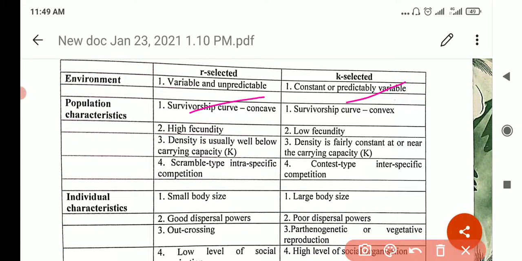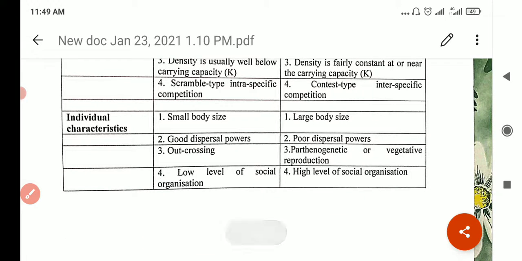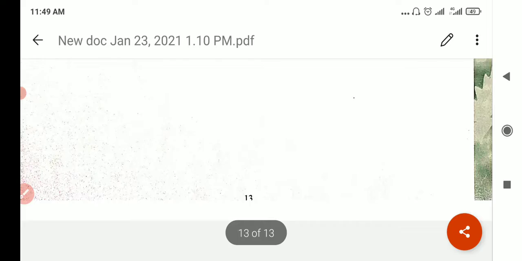Then the survivorship curve is concave in R selected and convex in K selected. R selected can give birth at a very high rate, and K selected will give birth at a low rate. Density is below carrying capacity in R, density is constant in K. Then the R selected will be like rodents, with small body size, whereas K selected will be like us, with large body size. Then R selected can disperse very quickly, like insects. And humans, K selected, cannot disperse much. And so on.